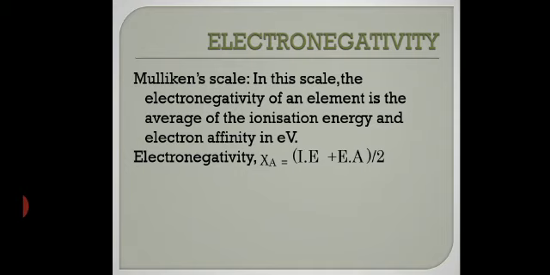It is (IE + EA) whole divided by 2. IE is the ionization energy, EA is the electron affinity. Got it? You will add the values of IE and EA and divide by 2. That means you take the average of ionization energy and electron affinity. That gives you the electronegativity, which was given by Mulliken. This is the most convincing one. Clear? The others I have discussed with you in your regular classes.